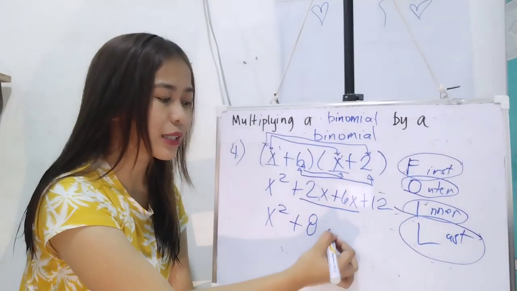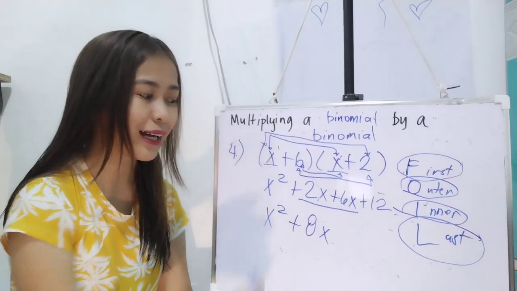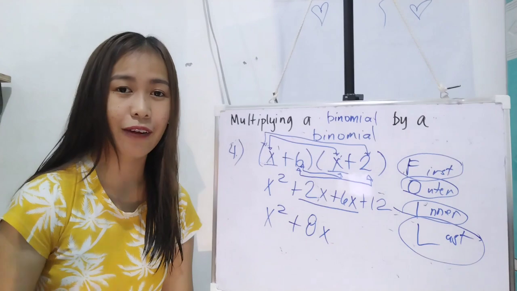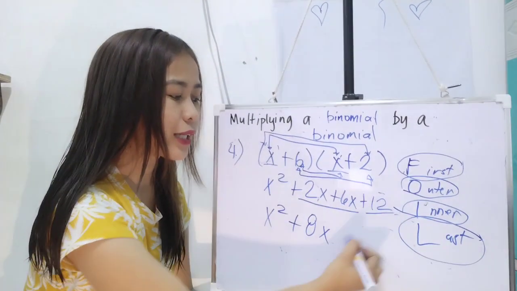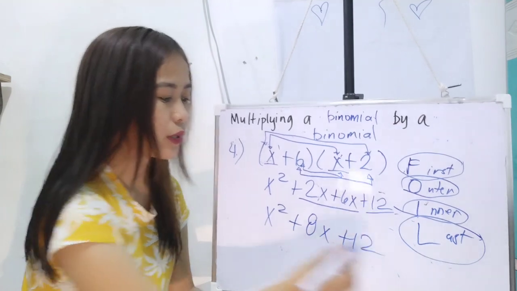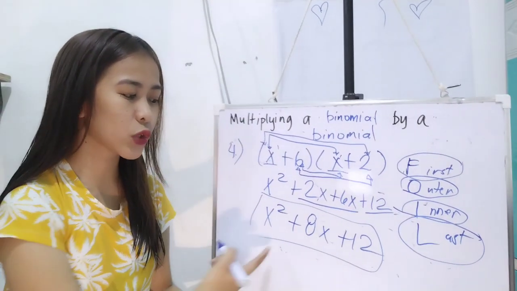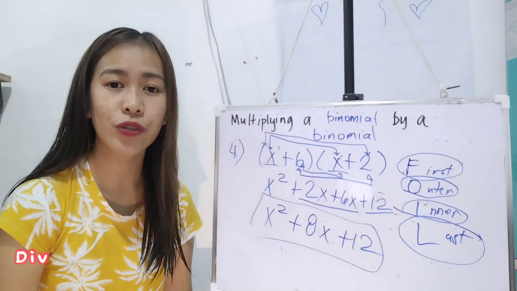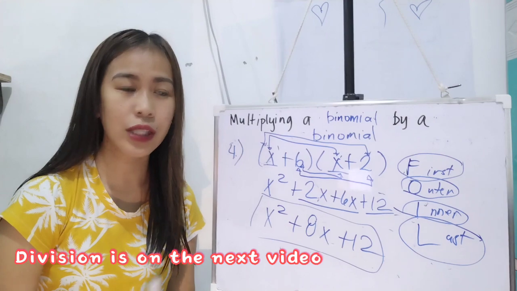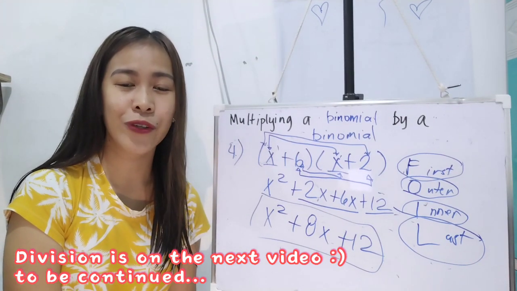Then, copy x. Addition yun. Okay, hindi multiplication yung ginawa natin. Kaya, wala tayong exponent na in-add. Okay? And then, of course, kopyahin na lang si plus 12. And there we have it. That is the final answer. X squared plus 8x plus 12. And that is how are you going to use the FOIL method in multiplying a binomial by a binomial. Ganun lang kasimple.